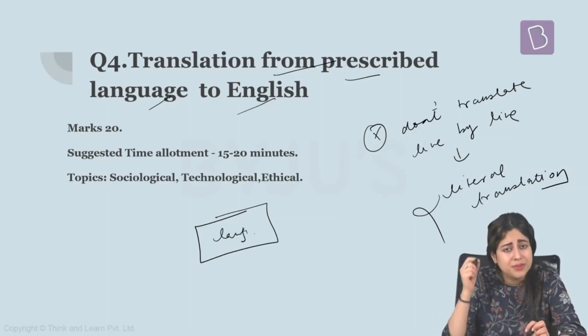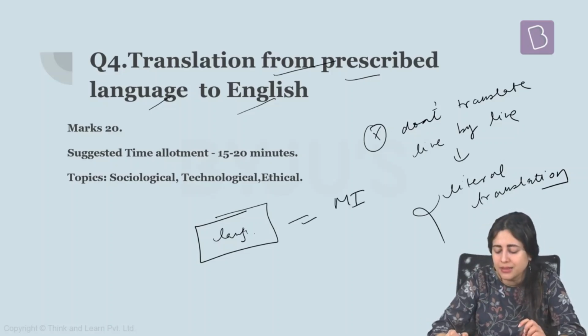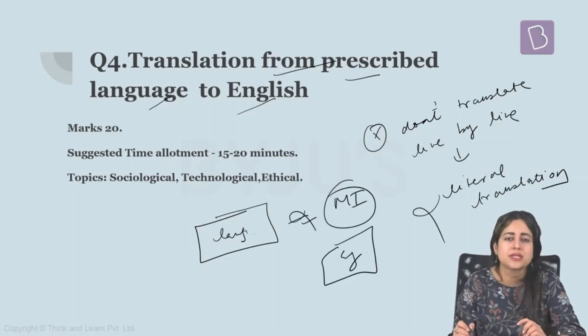Once you are done with this, again try to understand and brainstorm what was the main idea, what were the supporting ideas, what was this talking about. Then go for translating into the English language. Make sure you do not forget to include the main idea whenever you translate this into English. One thing that should not be lost is the main idea. Then whichever important supporting ideas are there, also try to include them.